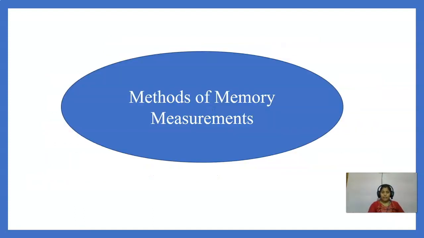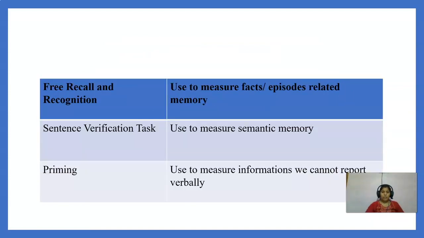Now we'll discuss some methods of memory measurement. The three methods we'll discuss here. The first one is free recall or recognition. It is used to measure fact and episodic memory. Suppose in our experiments, the experimenter presented a list of words to the participant, and then after some time the participant has to tell which words were there in the list, in any order.